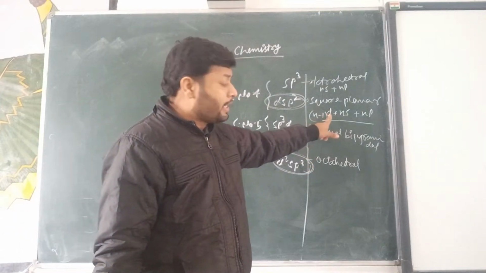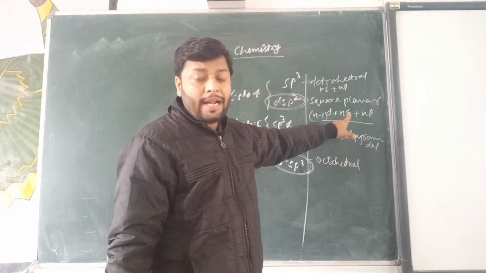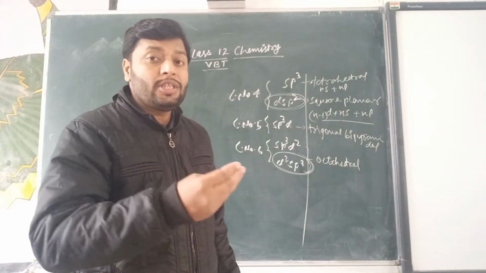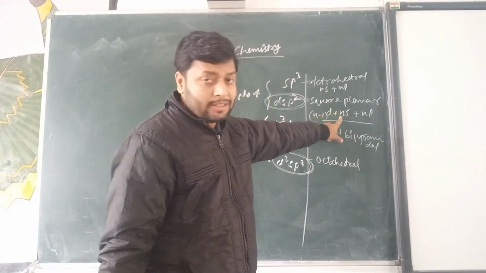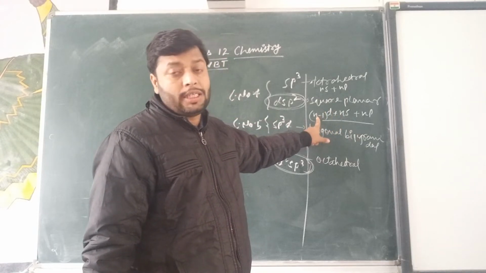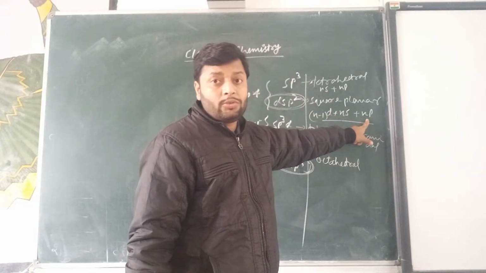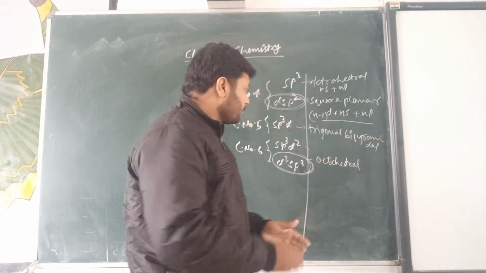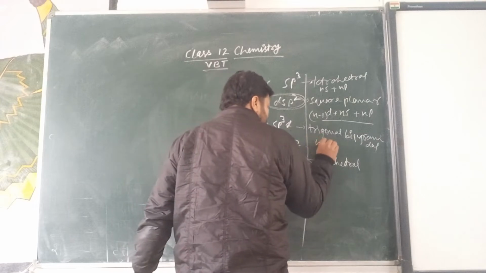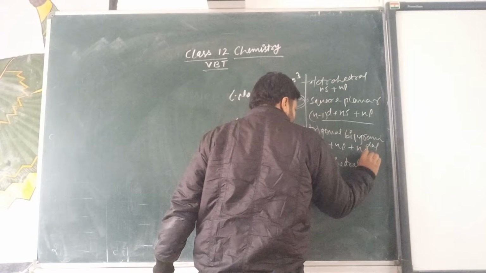You can see the d subshell is the inner shell and s and p are called the outer shell. If the s belongs to the fourth shell, d must belong to the third shell, because here it is n minus 1, and p must belong to the fourth shell as well. Here this is called ns plus np plus (n minus 1)d.